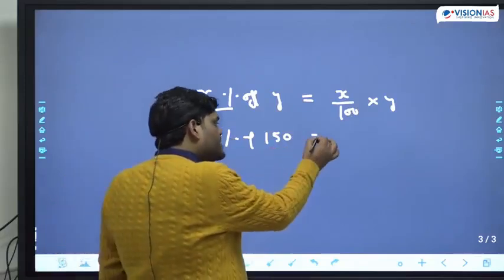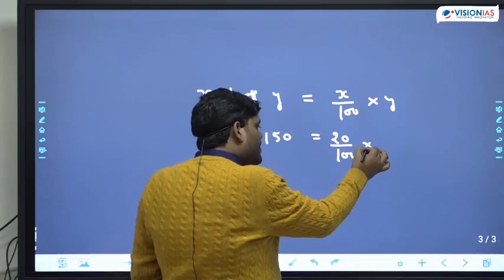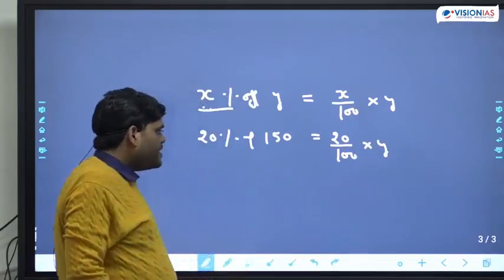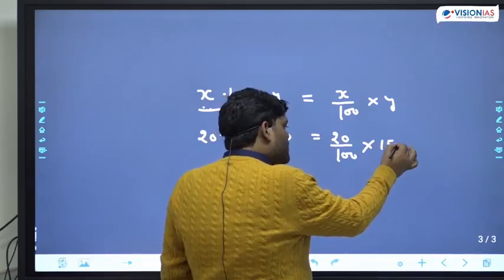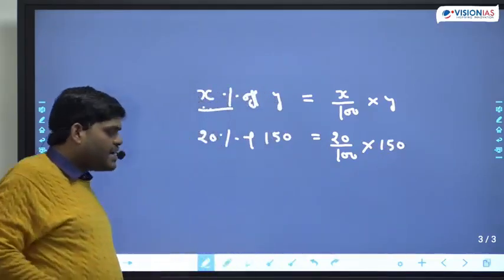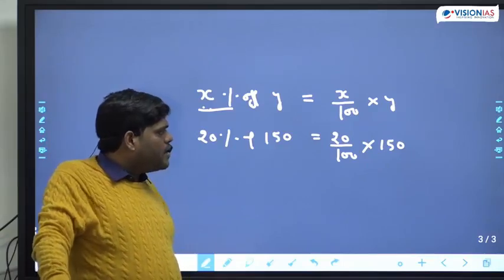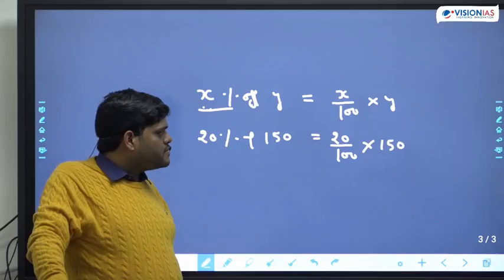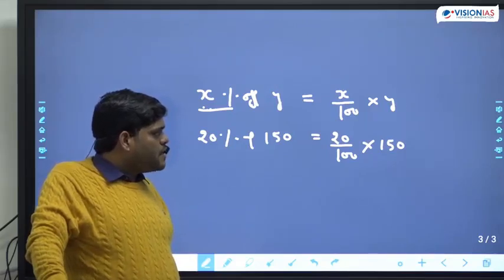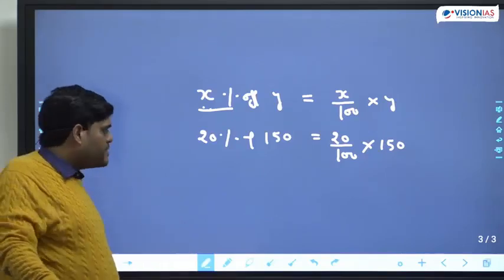So 20% of 150 means 20 upon 100 multiplied by, sorry, not Y, it should be 150. 20 upon 100 multiplied by 150.